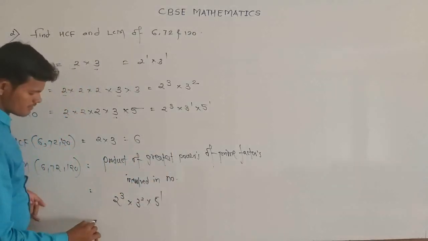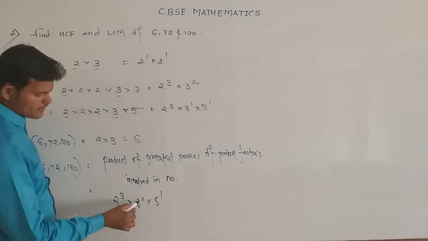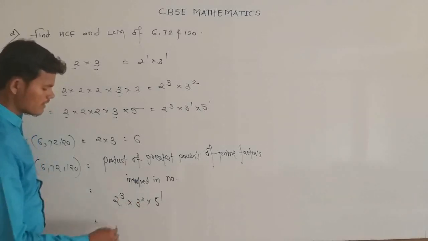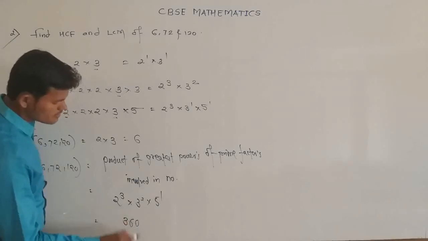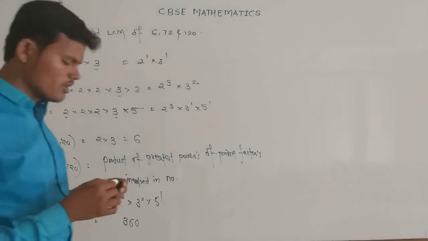So multiply it. 2 raised to 3 is 8. 8 multiplied by 9 is 72. 72 multiplied by 5 is 360. So 360 is the LCM of the three given positive integers.